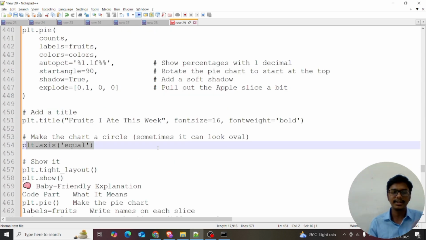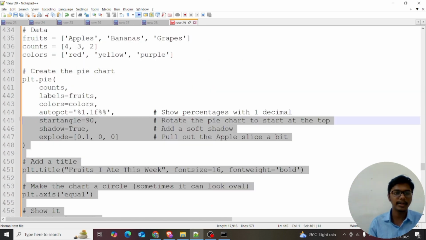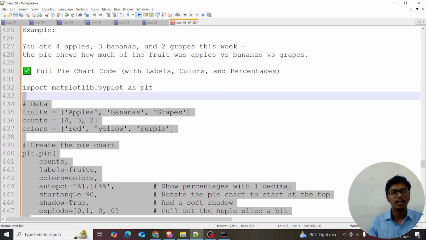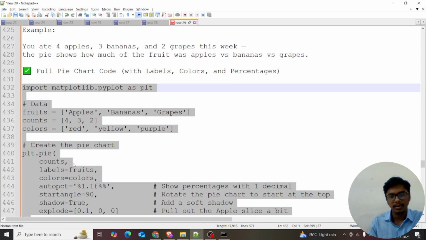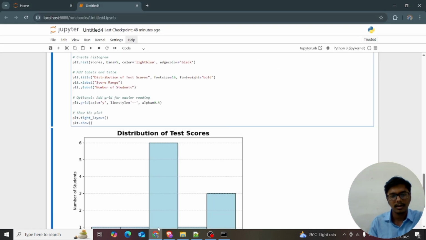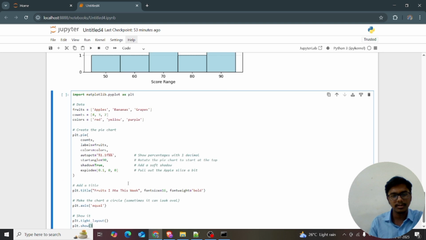I just show plt.tight_layout and plt.show. I just copy this code, the entire code, and I paste it in this Jupyter notebook.